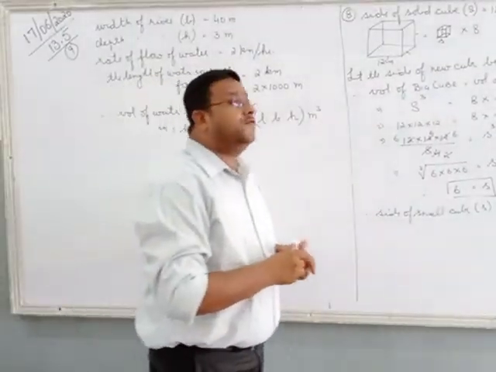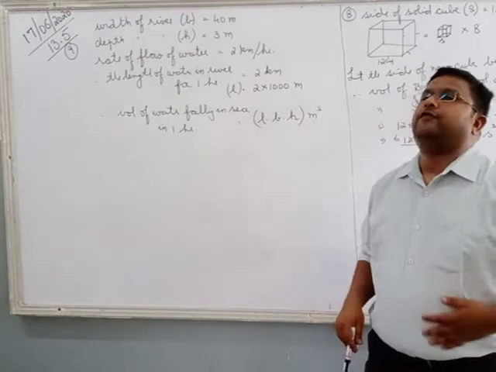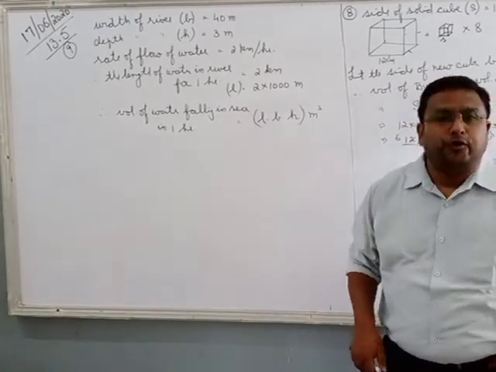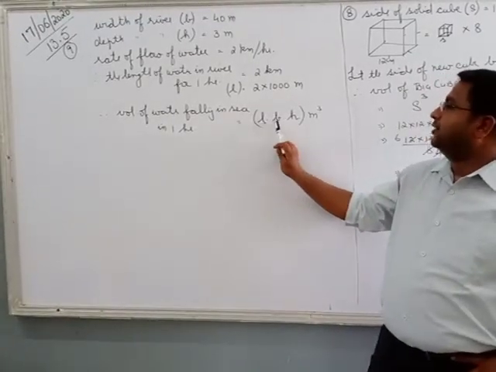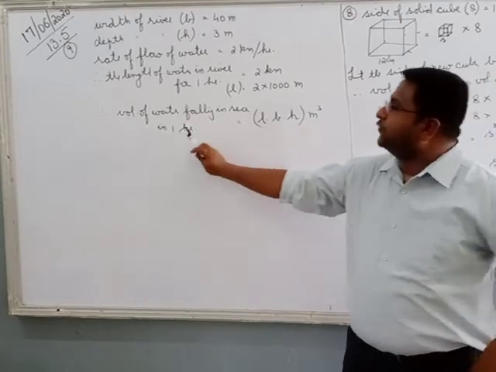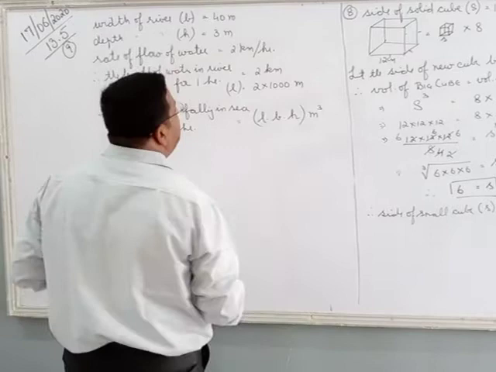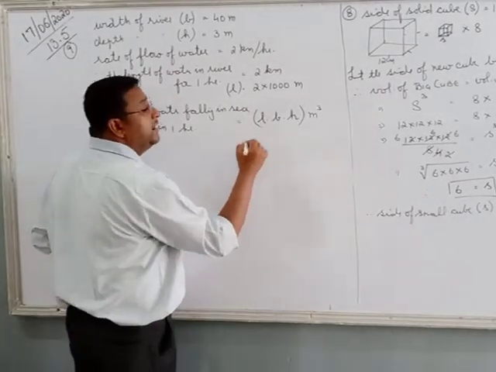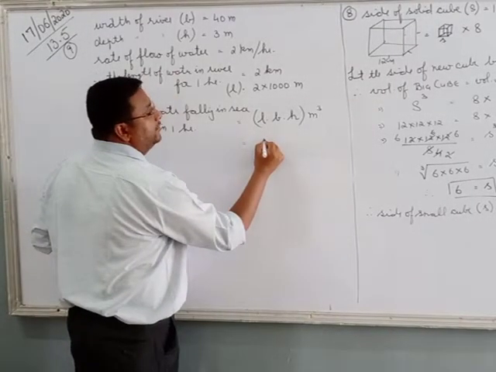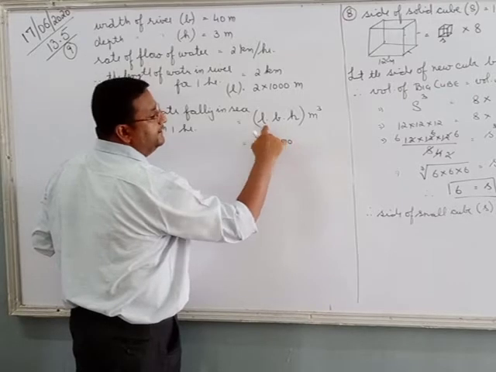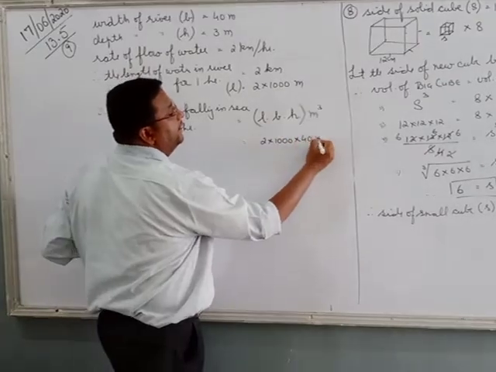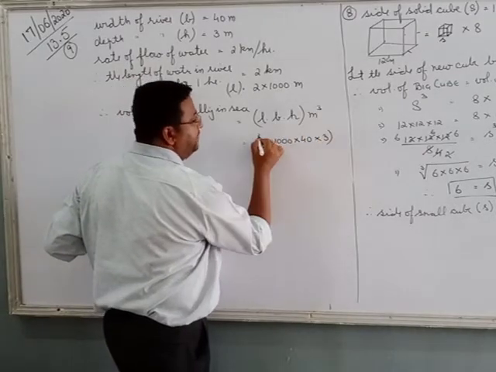Yes or no? The water flowing in the river, the water flowing in a canal, it flows in the form of a cuboid. So volume of cuboid, L into B into H. But this is for 1 hour. According to the question, he says volume of water flowing in 1 minute. 2 into 1000, length into breadth 40 into height 3 meter cube.